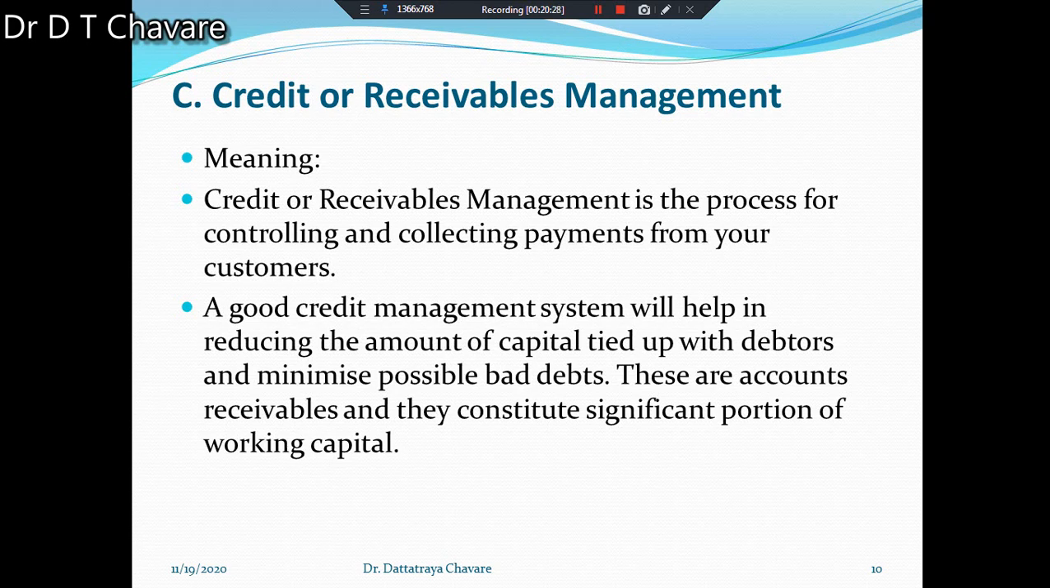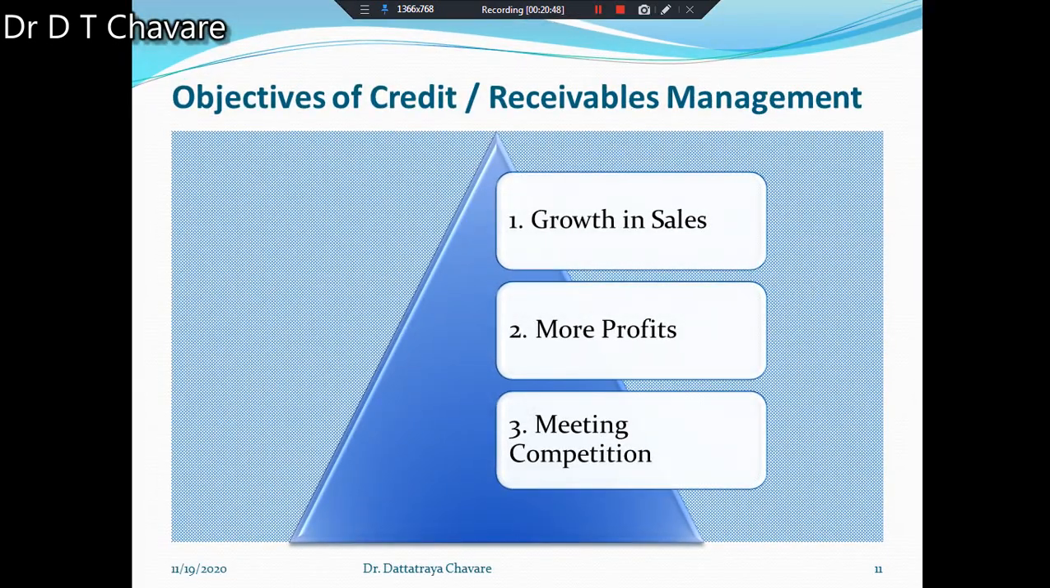Try to understand. These are the accounts receivable, and they constitute a significant portion of working capital. In modern times, trade credit has become an important marketing tool.